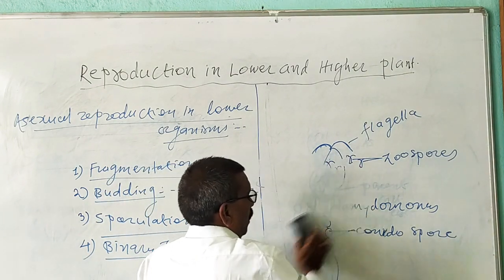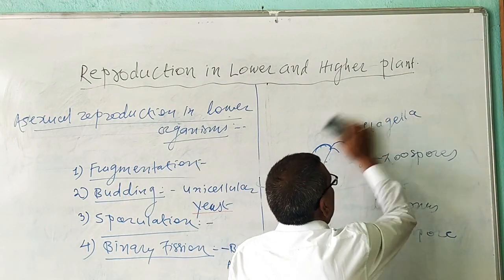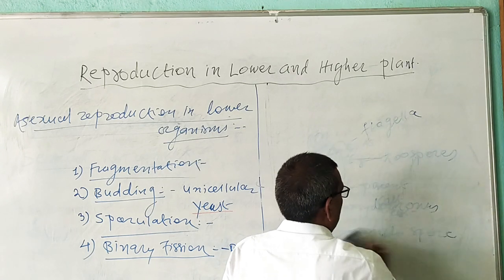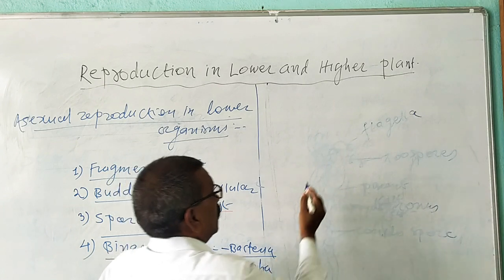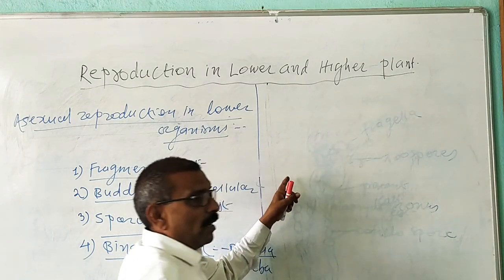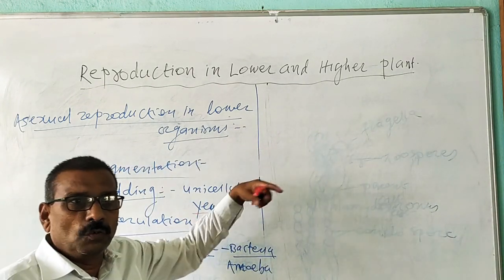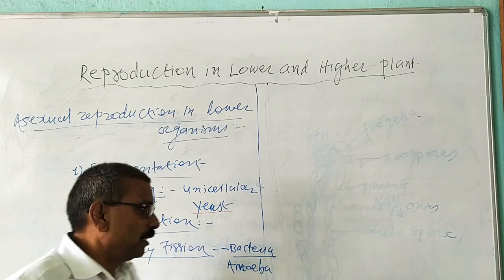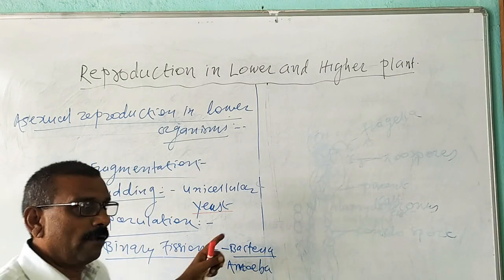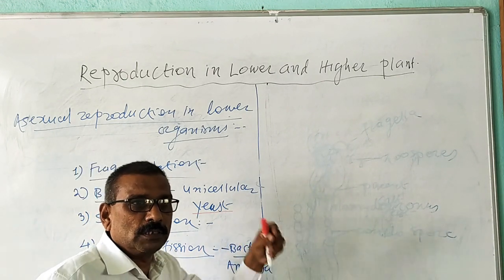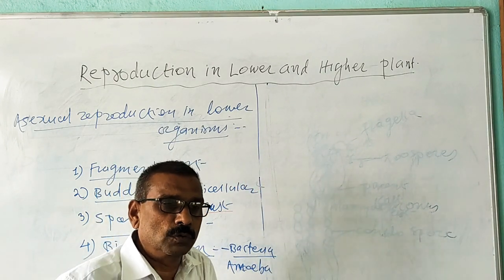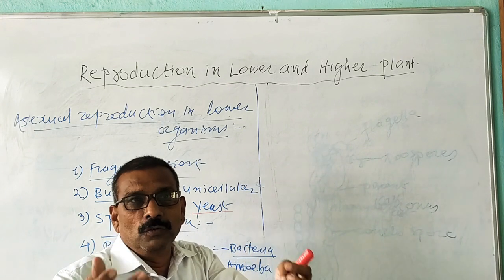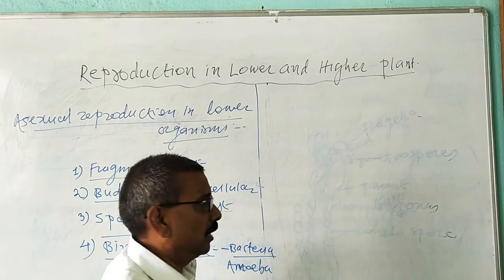Bacteria and amoeba are unicellular organisms, and when mature, they reproduce by binary fission. In this reproduction, from a single parent cell, two identical daughter cells are produced, and each daughter cell acts as a new organism.